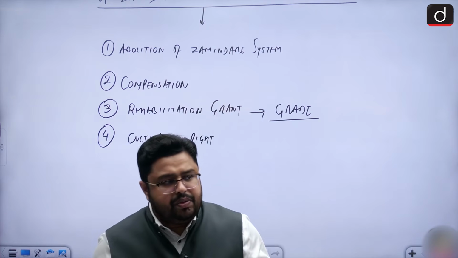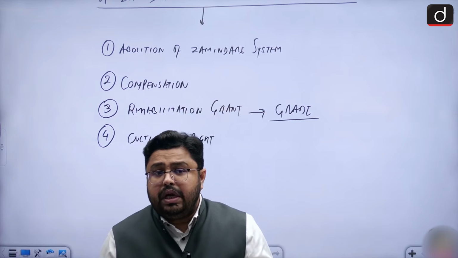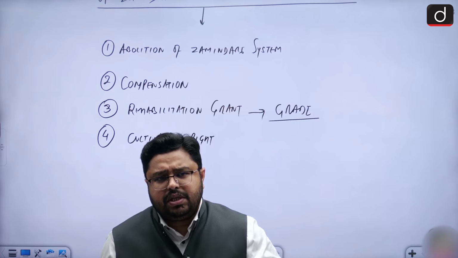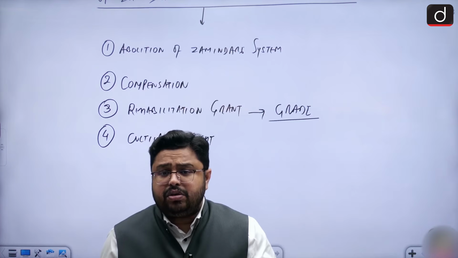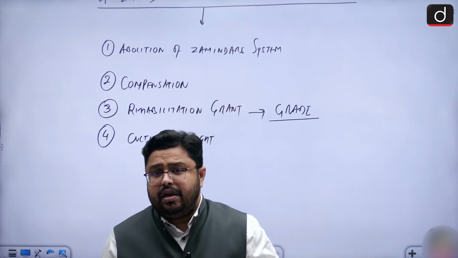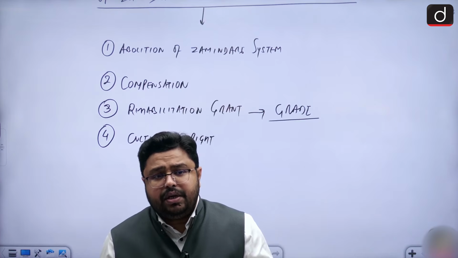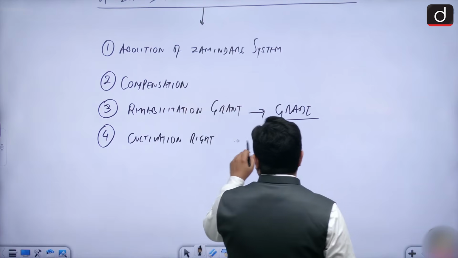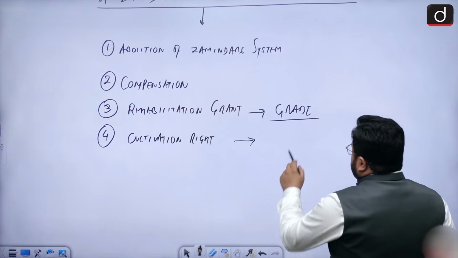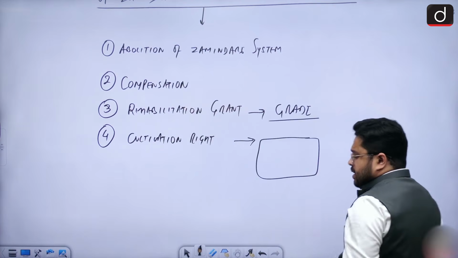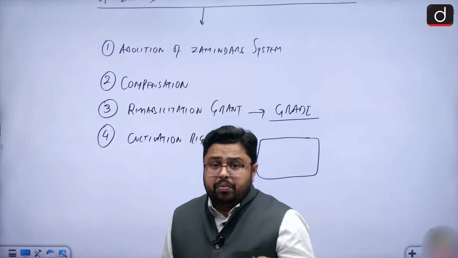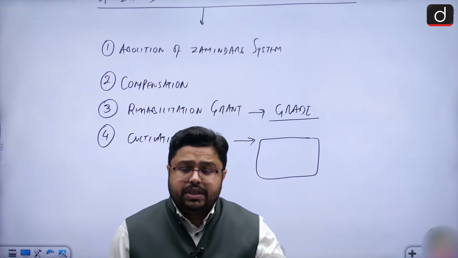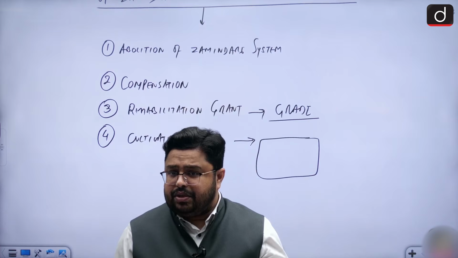So this is what was done. Now there is also the cultivation right. Do you remember one word we discussed, that the farmers or the landowners could retain their land in the name of personal cultivation, right? So the act also ensured that, look, you can take the land of someone, but you cannot take the land of somebody who is still practicing agriculture.